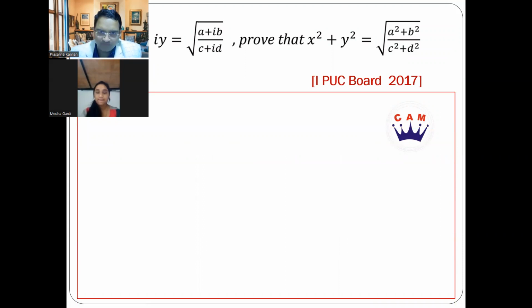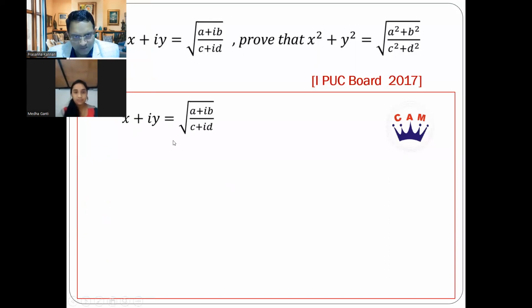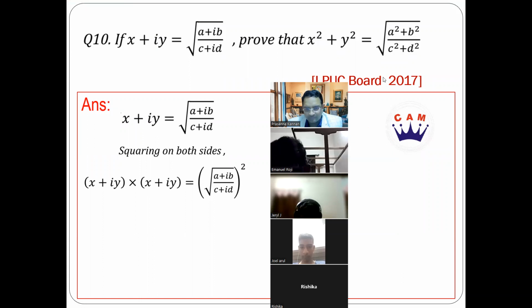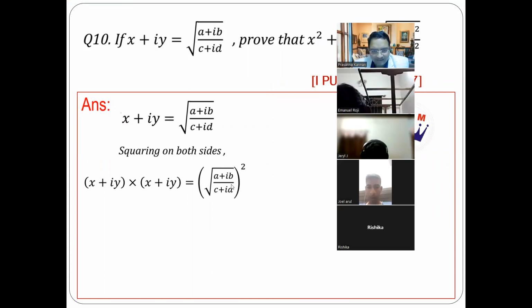The easiest approach is to take modulus. First we'll square it. So first we'll square both sides. When we square it, on the right hand side, what is gone? Root. Root is going to be gone. So we're going to have simply a plus ib divided by c plus id. Left hand side, we're going to have x plus iy whole square.